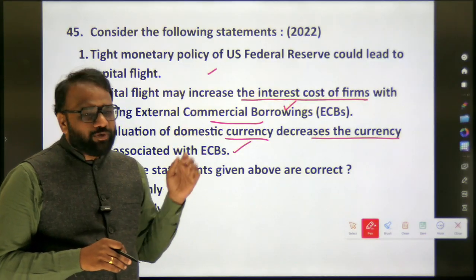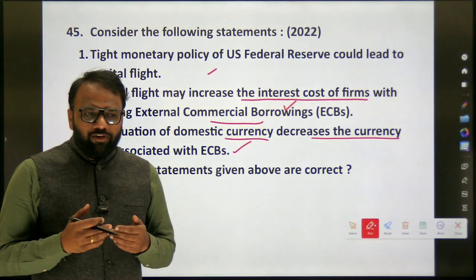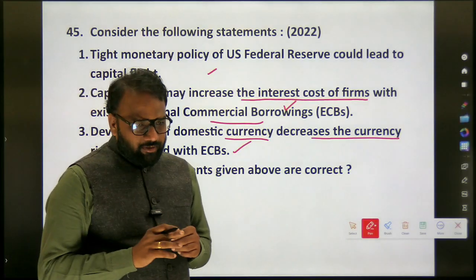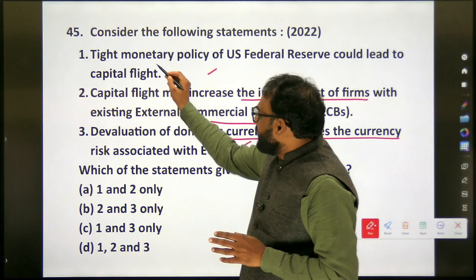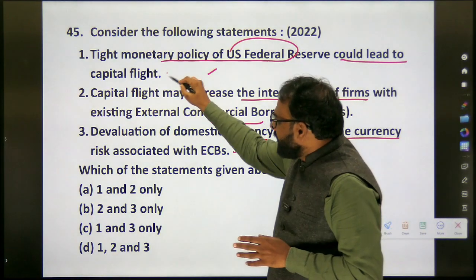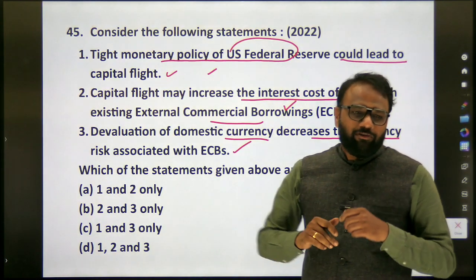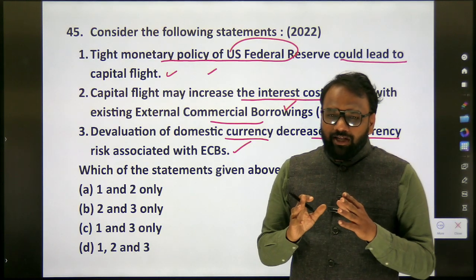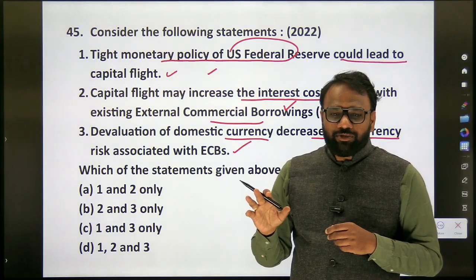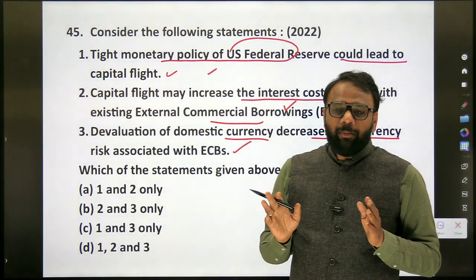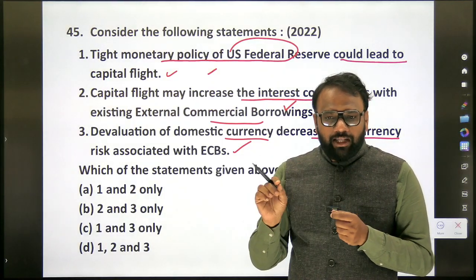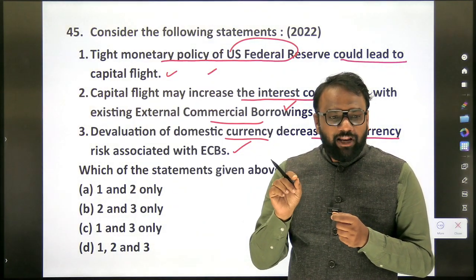In 2022 when this question appeared, many of them started releasing the answer keys, and what was their assumption? Tight monetary policy of the US Federal Reserve could lead to capital flight. Here they made an assumption: capital flight from which country? The US. Majority of them assumed capital flight from the USA. But UPSC is not interested in the capital flight of the USA. In the newspaper also, when you are reading the article, they will be focusing on capital flight from India.